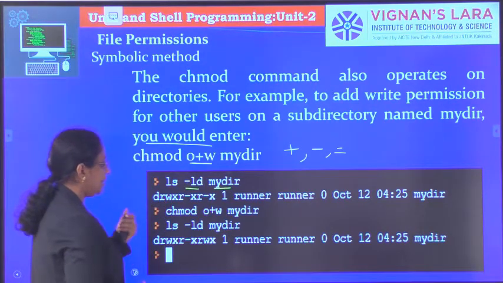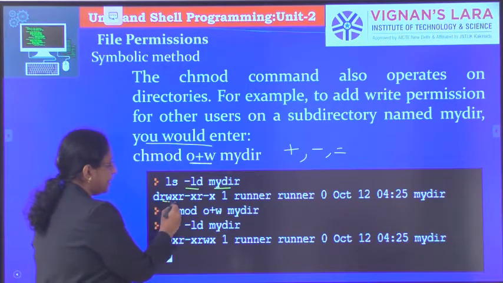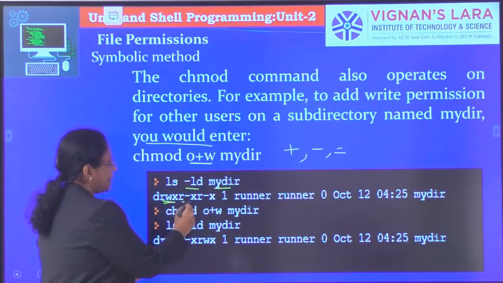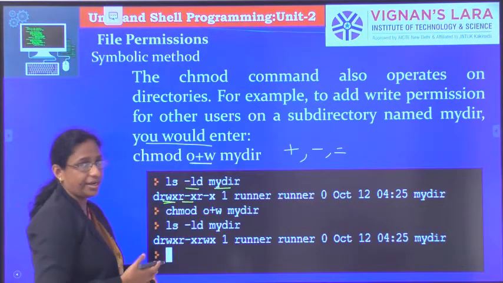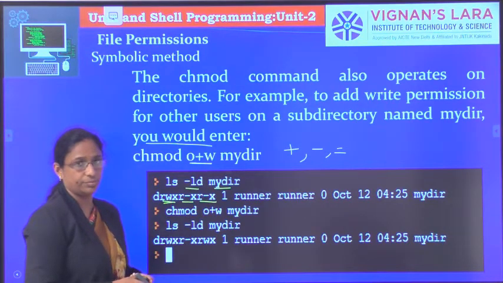For that directory, the owners already have read, write, execute permissions, whereas the group has only read and execute permission, and similarly the others also have only read and execute permission.